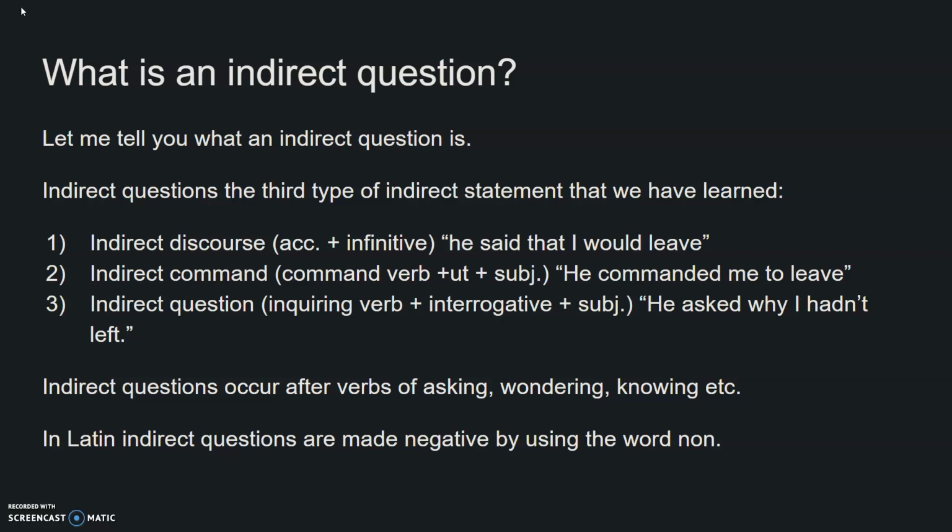Up top here we have a direct question. What is an indirect question? It's directly expecting an answer. But in this next question, you can see that this question, let me tell you what an indirect question is, is not demanding any kind of answer, because the question is nested inside of this clause, and it's introduced by a verb of speaking. Let me tell you what an indirect question is.